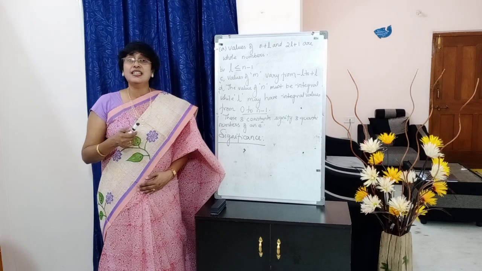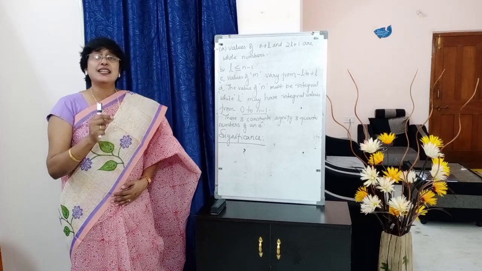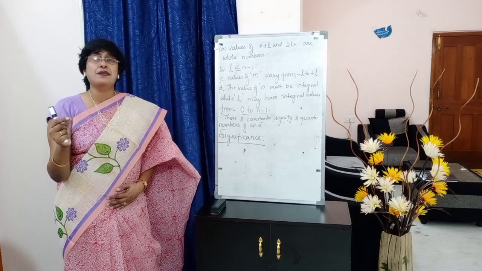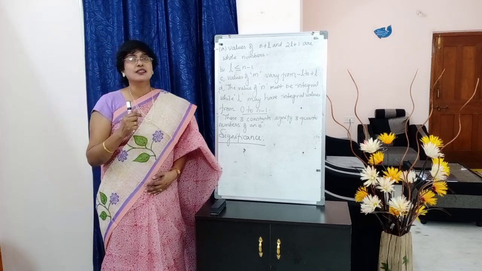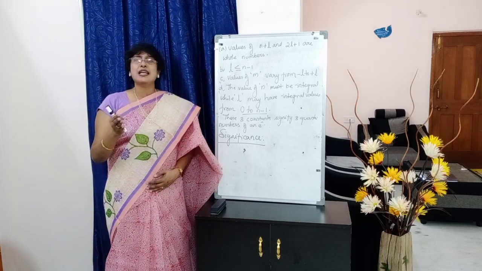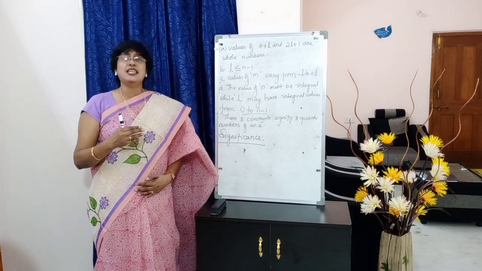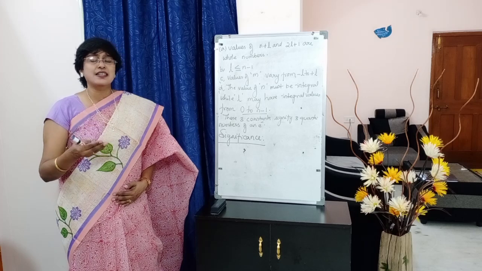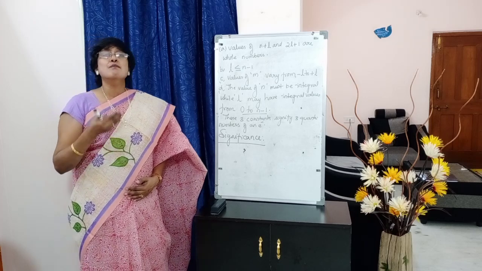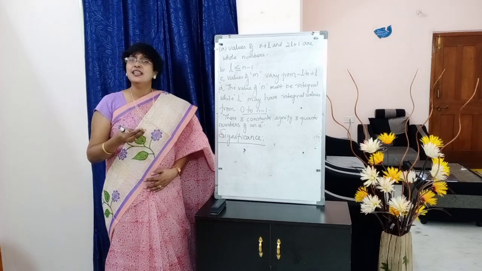There we learned that psi square is the measure of the probability of finding the electron. If you turn back the pages and check probability density, there we have seen how psi square is the measure of the probability of finding the electron.